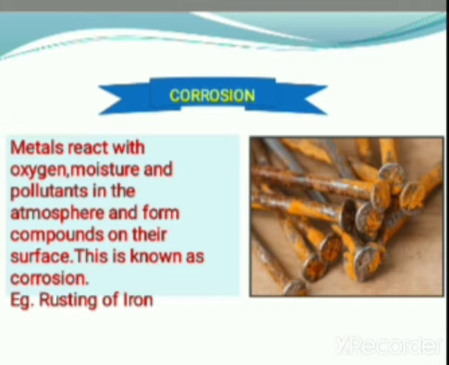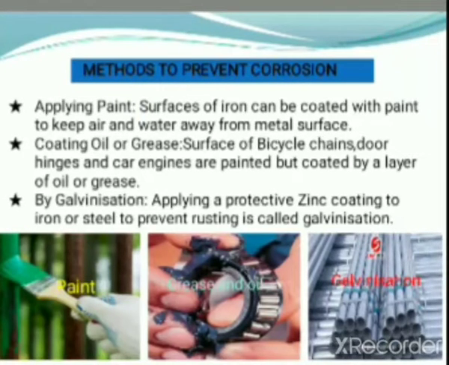Corrosion. What is corrosion? Metals react with oxygen, moisture and pollutants in the atmosphere and form compounds on their surface. This is known as corrosion. So due to corrosion, the metal loses its metallic luster. In the long run, corrosion damages the metal and makes it weak. Let us see methods to prevent corrosion.